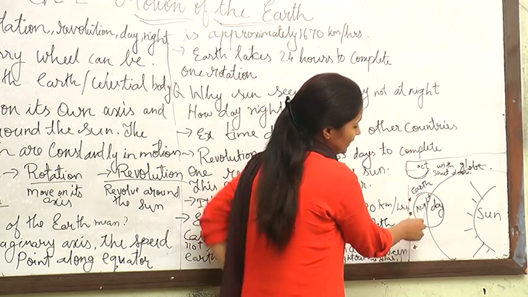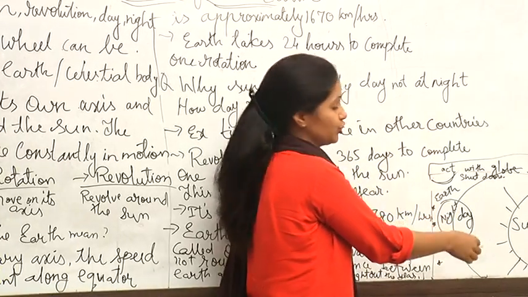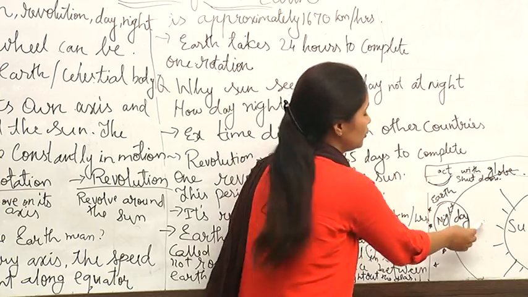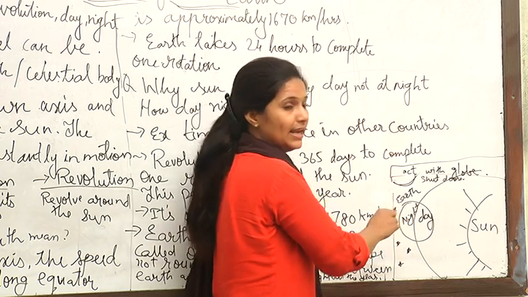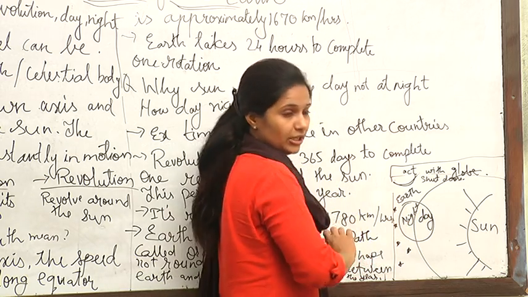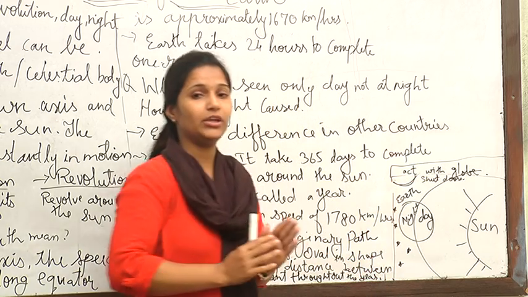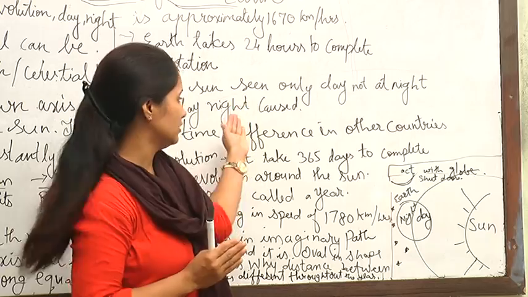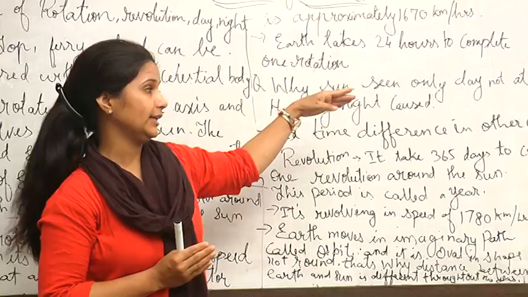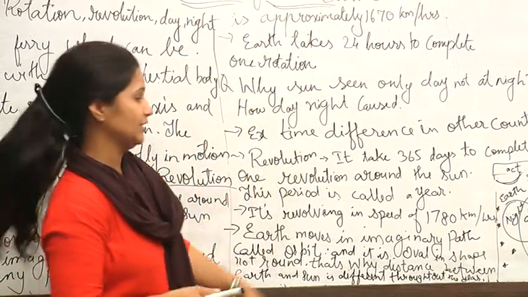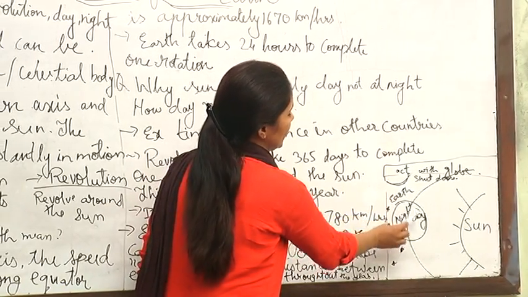And this is the earth. So what happened? The side where the sunlight falls, half of the portion of the earth, is daytime. Why? Because the sunlight is reaching it, and the remaining half portion is night. Why? Because the sunlight is not reaching it. So this is the way we can understand why we have day and night. The question asked here is, why is the sun seen only in the daytime and not at night? This is the reason: the sunlight falls on the earth in the daytime.